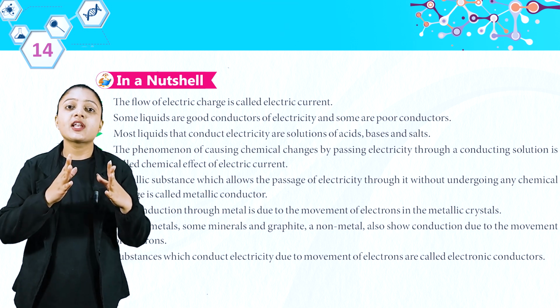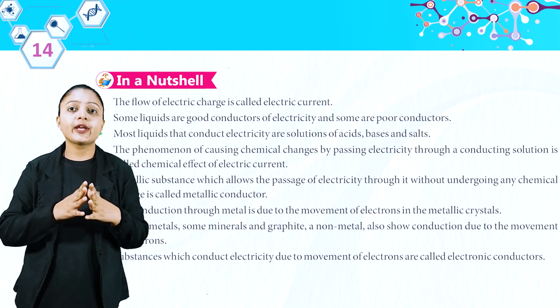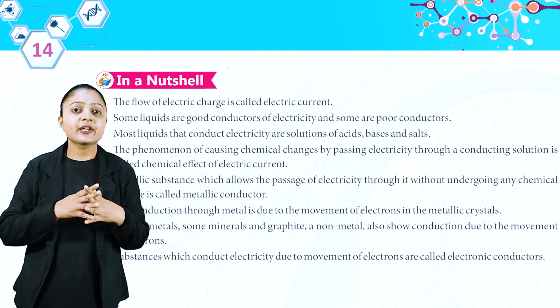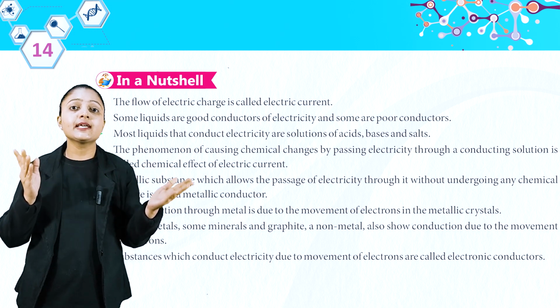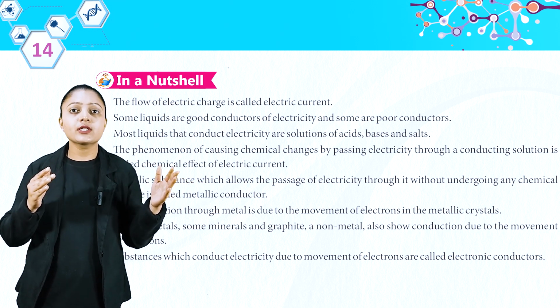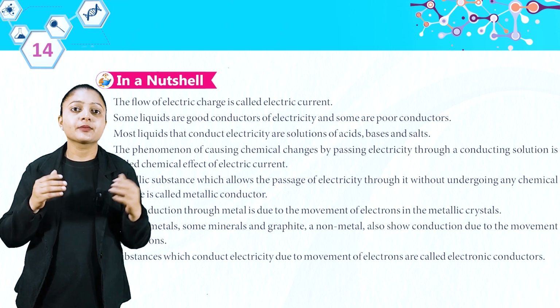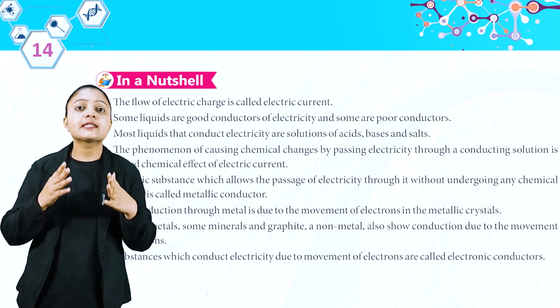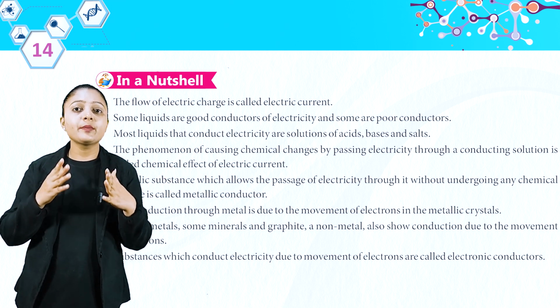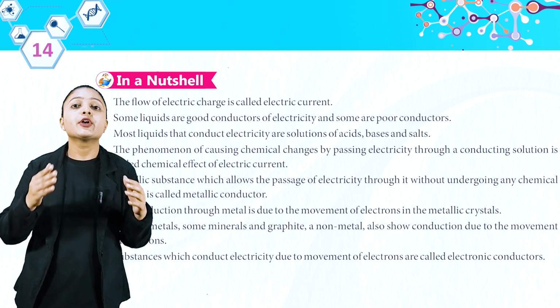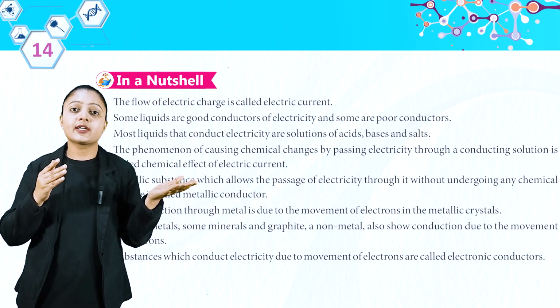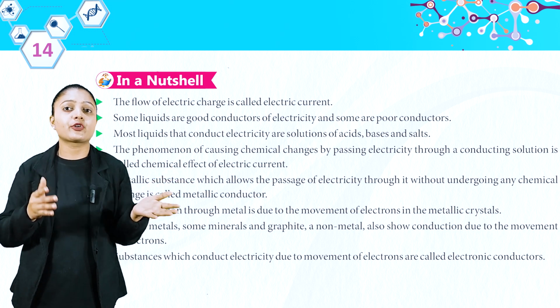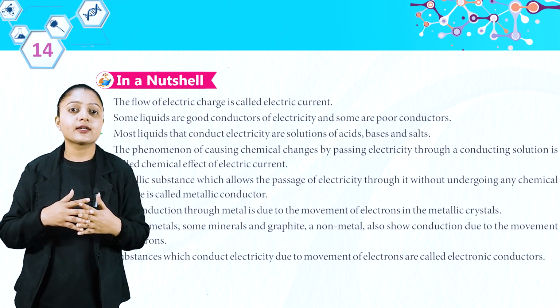A metallic substance which allows the passage of electricity through it without undergoing any chemical change is called a metallic conductor. The conduction through metal is due to the movement of electrons in the metallic crystals. Besides metals, some minerals and graphite, a non-metal, also show conduction due to the movement of electrons. Substances which conduct electricity due to the movement of electrons are called electronic conductors.